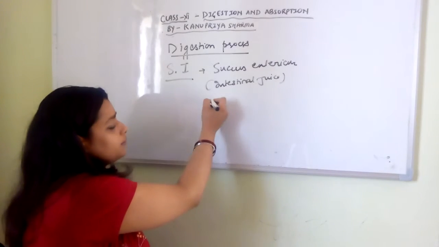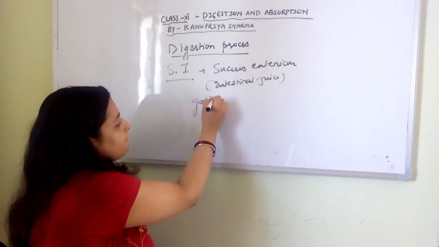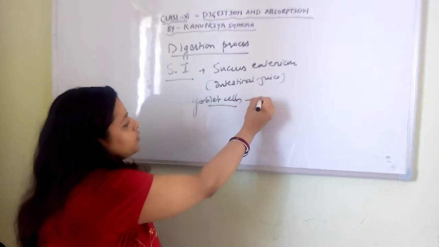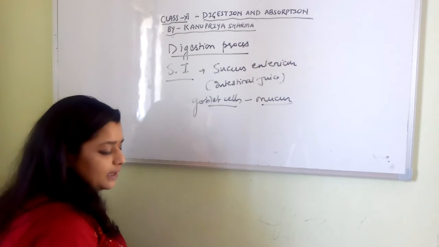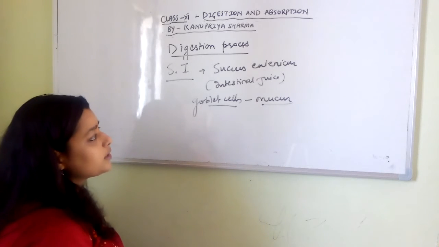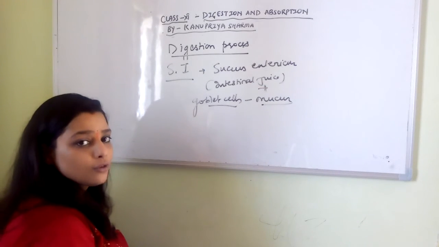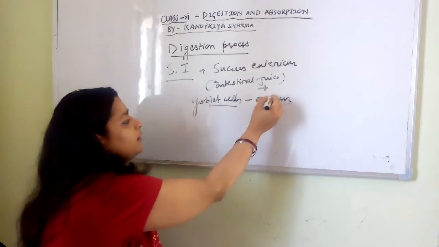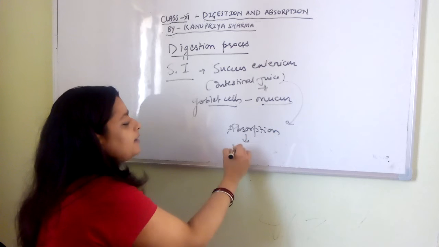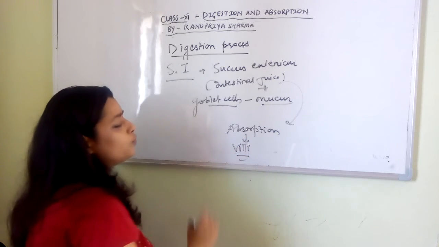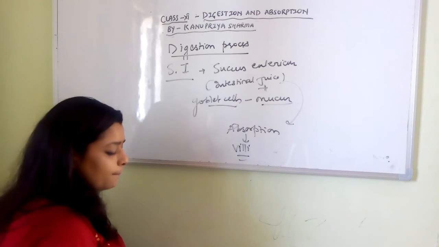And not only this one, there are goblet cells which are also producing mucus. So the enzymes in the intestinal juice and the mucus both are finally helping in the lubrication and final digestion of the food, so that absorption can take place by the villi, and the food nutrient can reach the cells and get assimilated, right?